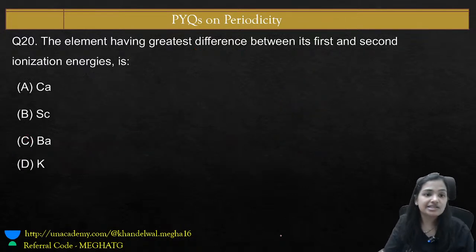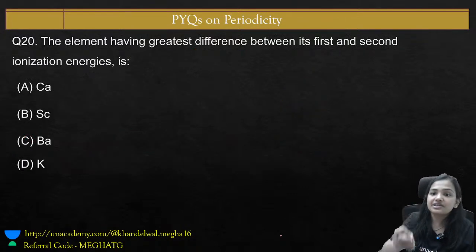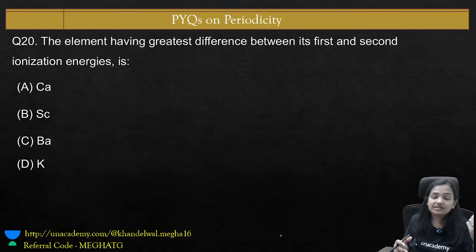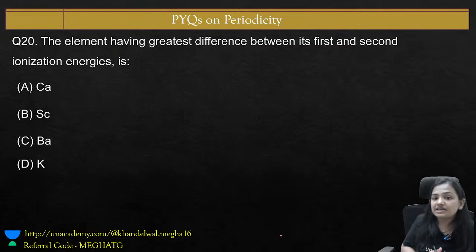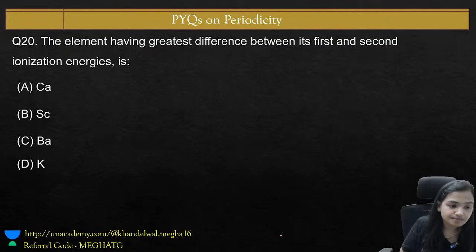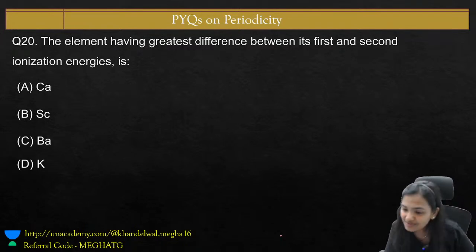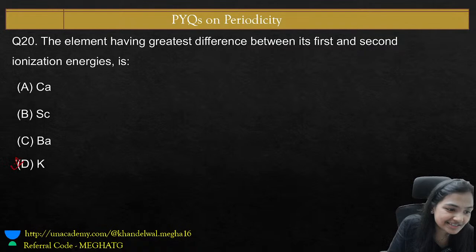Another question, the last question: the element having the greatest difference between its first and second ionization energy is... Which element is having the greatest difference between its first and second ionization energy? Amazing. The right answer for the question is option number D.